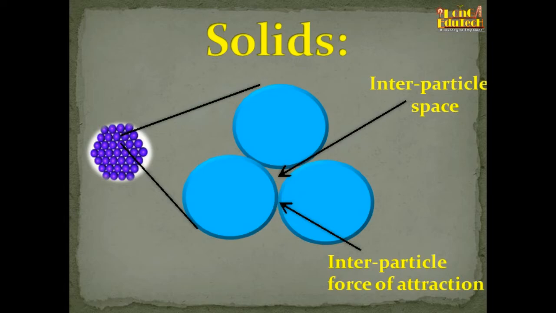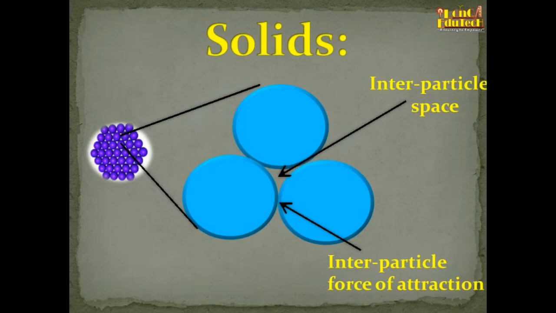You must know that solids have a high intermolecular force of attraction, and the interparticle space is less. The higher the interparticle force of attraction, the lower the interparticle space, and the smaller the intermolecular force of attraction, the larger the interparticle space will be.